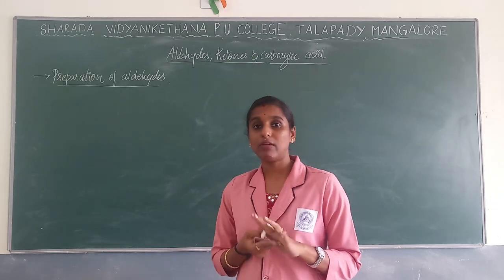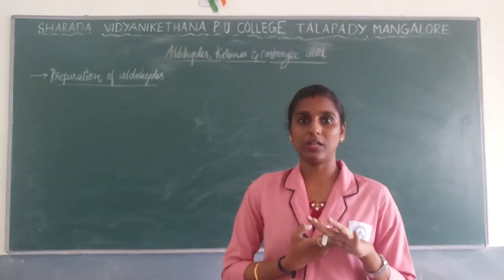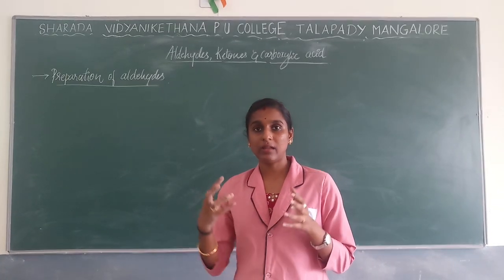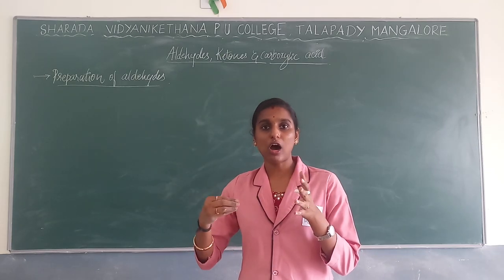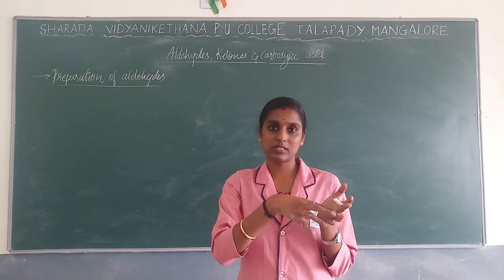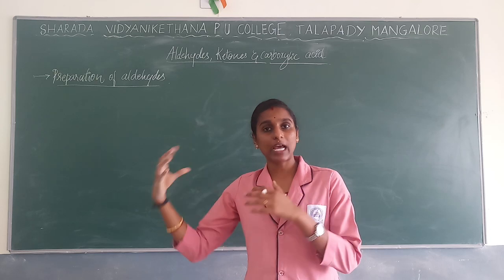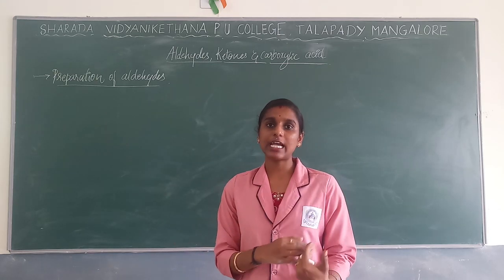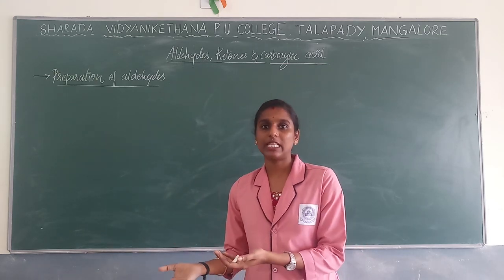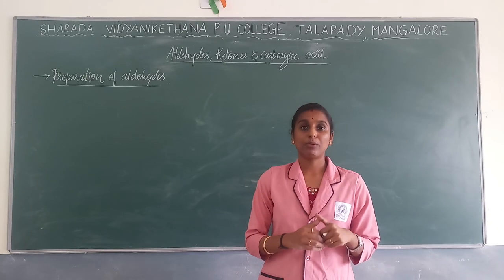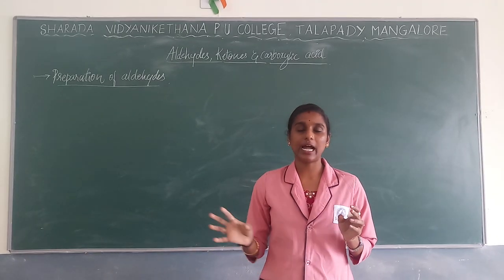The second method you have learned is catalytic dehydrogenation. Here, if you pass alcohol over a catalyst surface, a primary alcohol gives an aldehyde, and a secondary alcohol gives a ketone as a product. That is catalytic dehydrogenation.